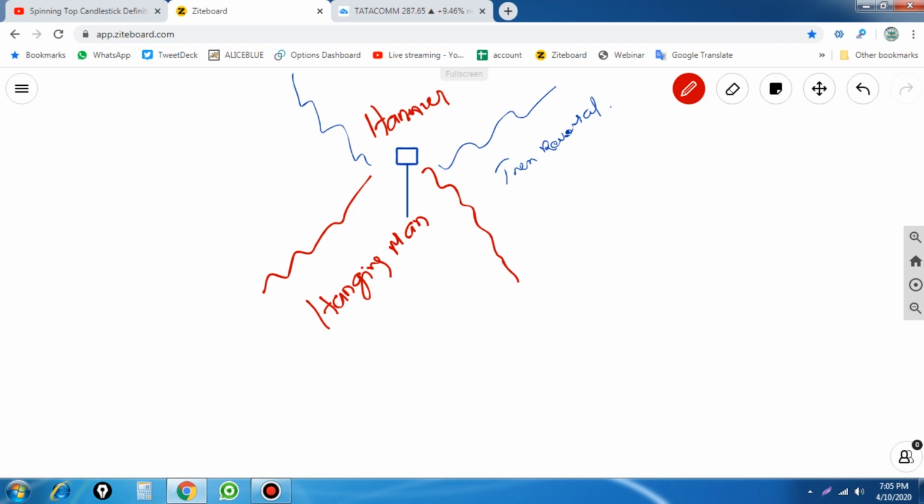Hope you understand the difference, which is where the candle forms. If the candle forms after a downtrend, there will be an up reversal, and that time we call it a hammer. If it is the same pattern leading to a down reversal, we call it a hanging man.